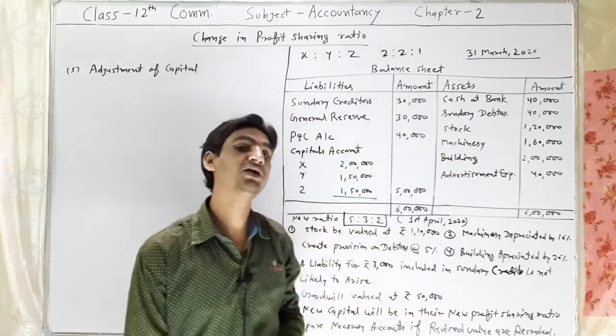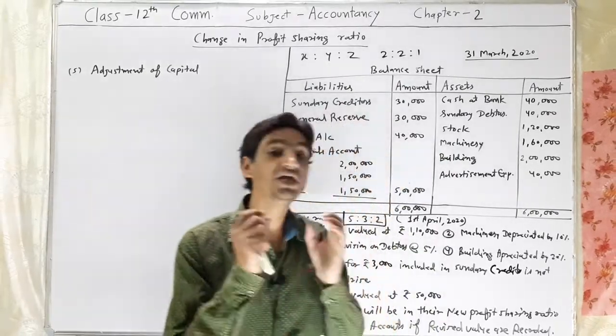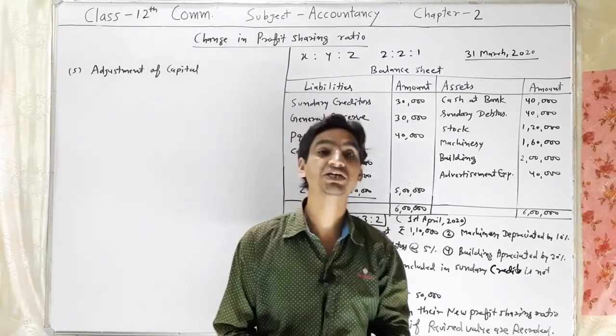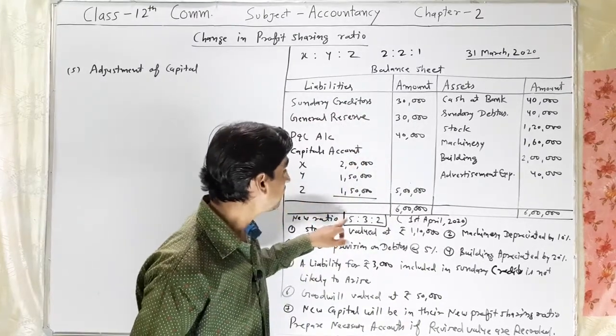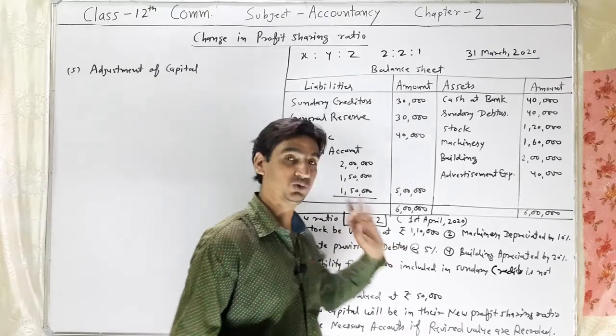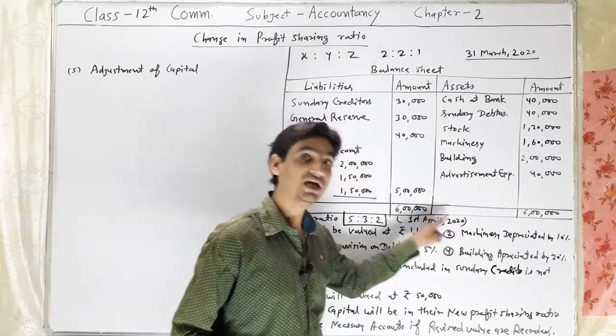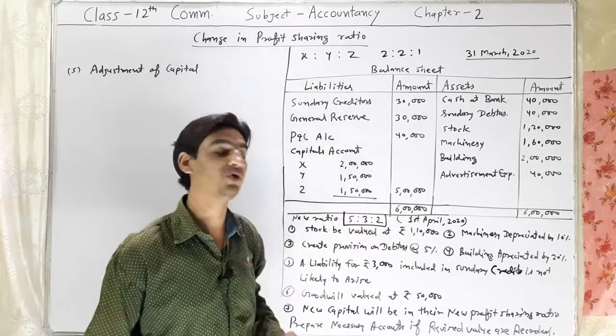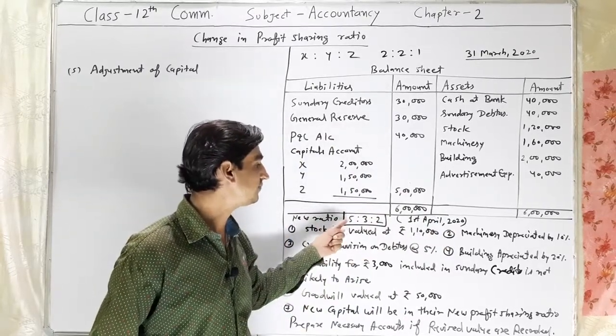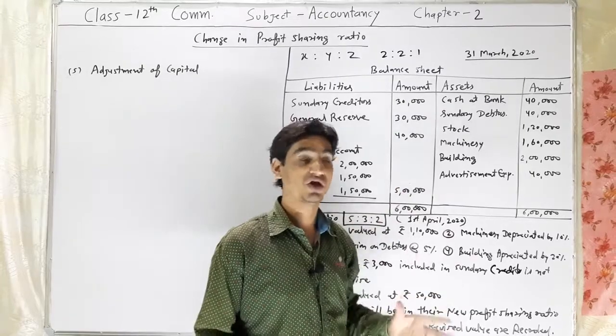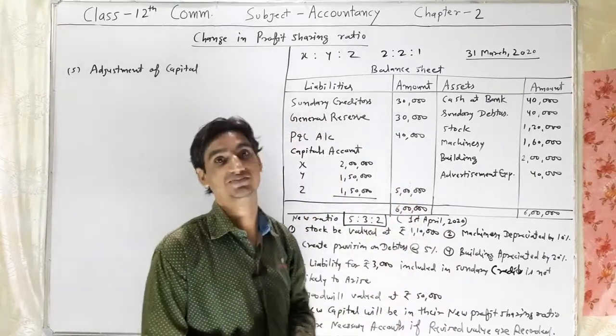On 1st April 2020, they decided to change their profit sharing ratio to 5:3:2 with the following adjustments.